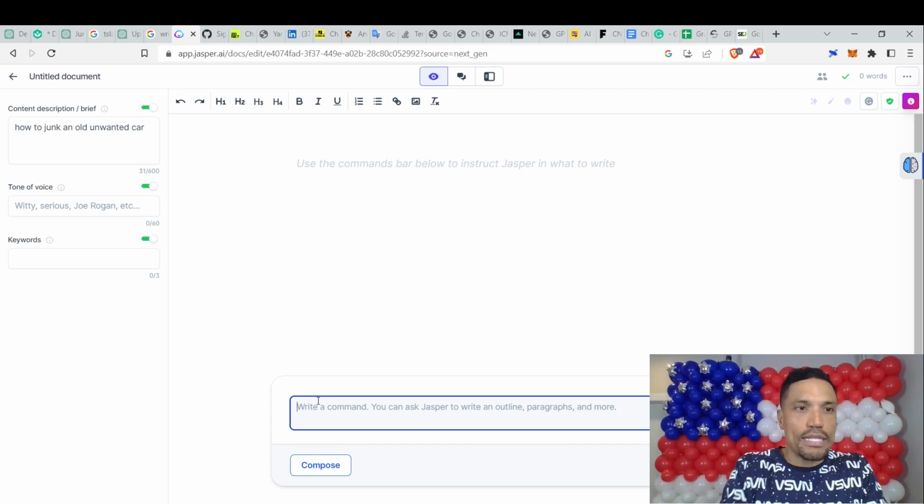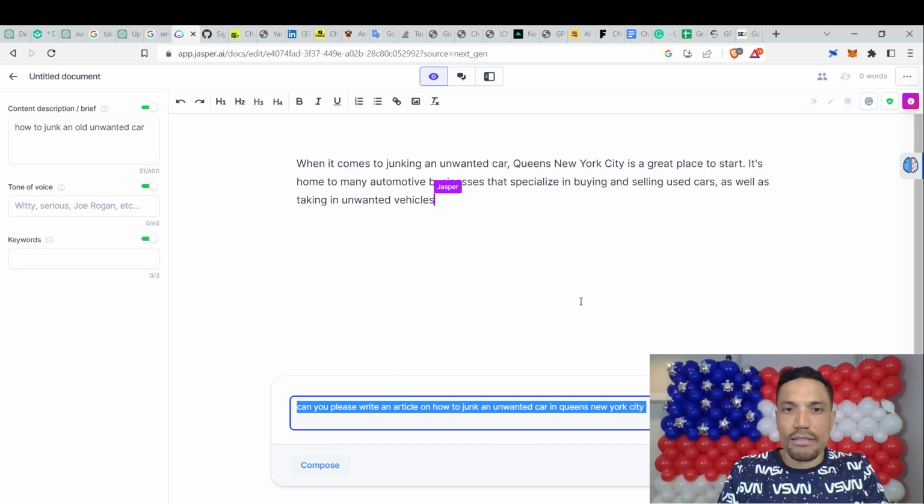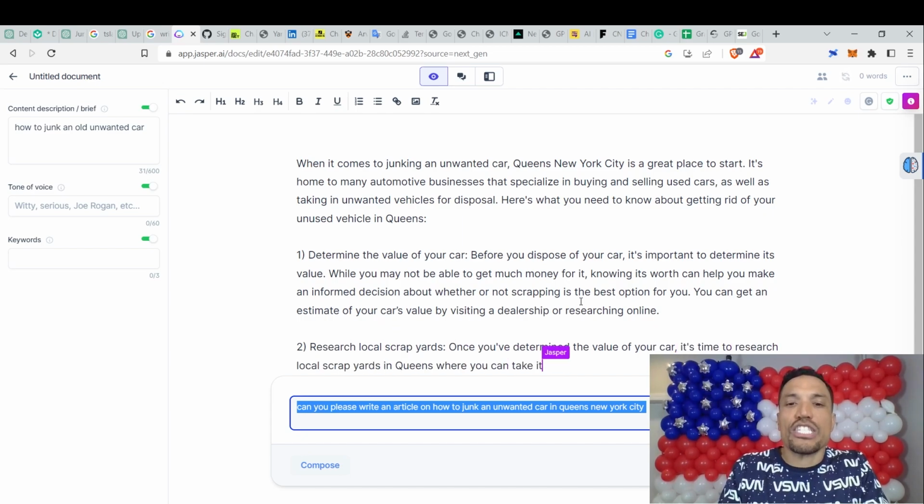And take a look, right? How to junk an old car. Can you please, because I'm not an animal, write an article on how to junk an unwanted car in Queens, New York City. Boom. I ensure that the length of the article is long, and bam, it performs its magic. See, nothing revolutionary in regards to ChatGPT.